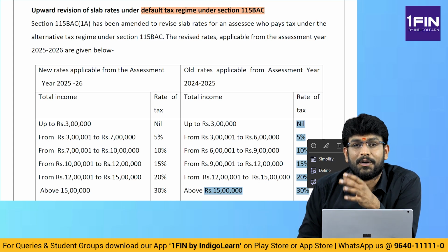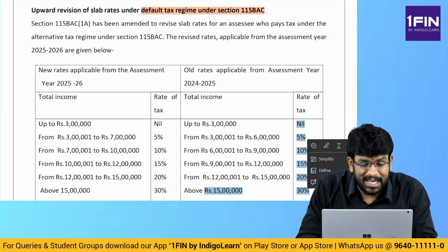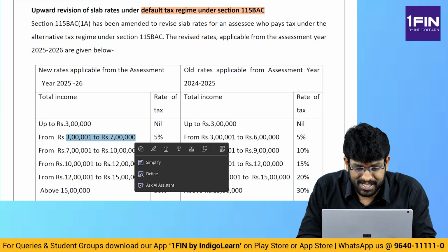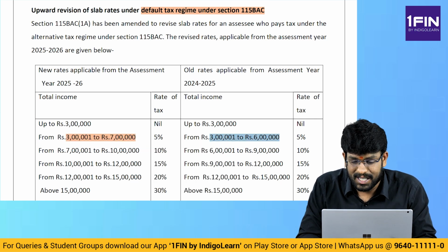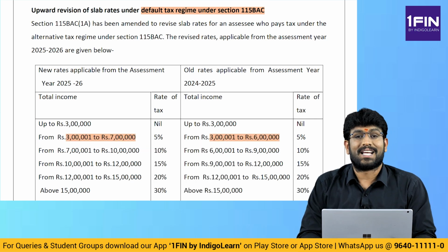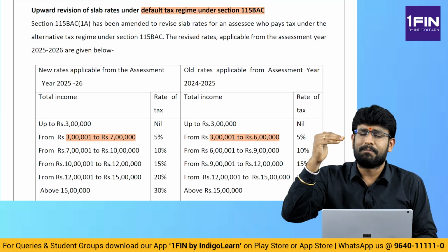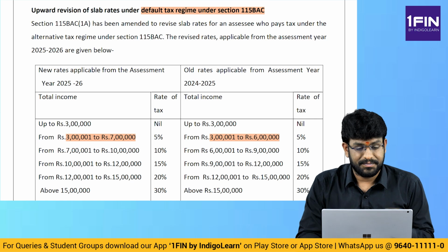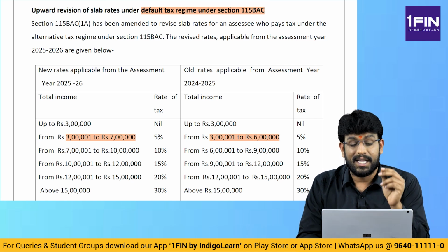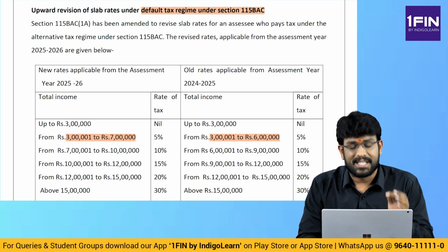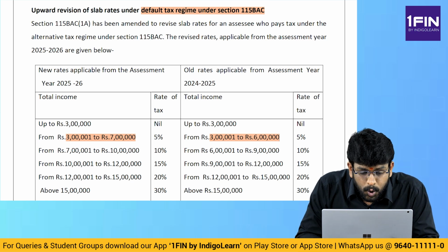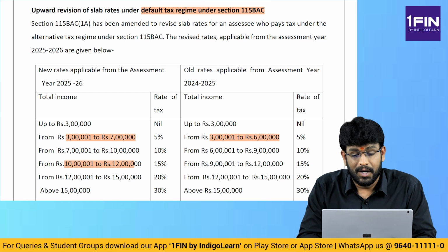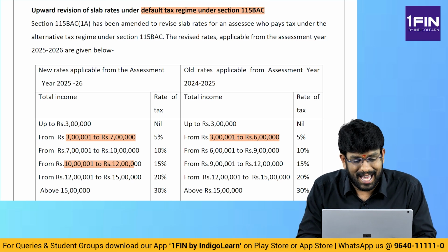For May 25, September 25, Jan 26, the answer is up to 3 lakhs it is nil, the same. Next category is 3 lakhs to 7 lakhs. This is important. Earlier it was 3 lakhs to 6 lakhs, but now that has become 3 lakhs to 7 lakhs. All the 5%, 10%, everything is the same. So from 3 lakhs to 7 lakhs, it is 5%. 7 lakhs to 10 lakhs, 10%. 10 lakhs to 12 lakhs, here it is only a 2 lakhs limit, 15%. 12 to 15, 20%. Above 15 lakhs, 30%.